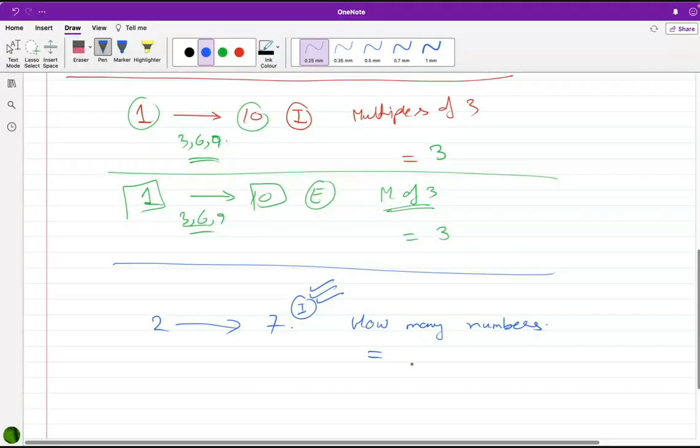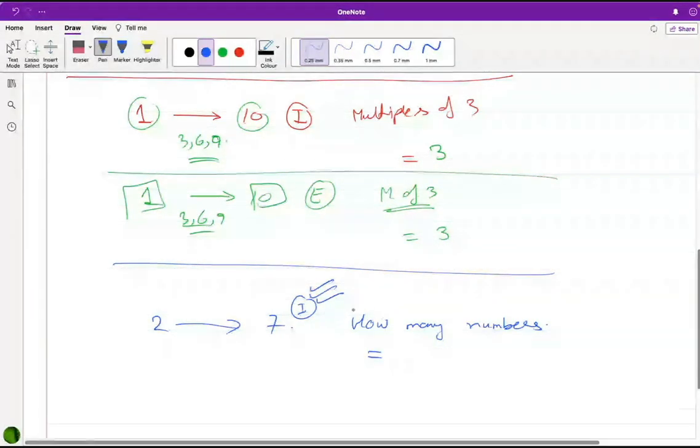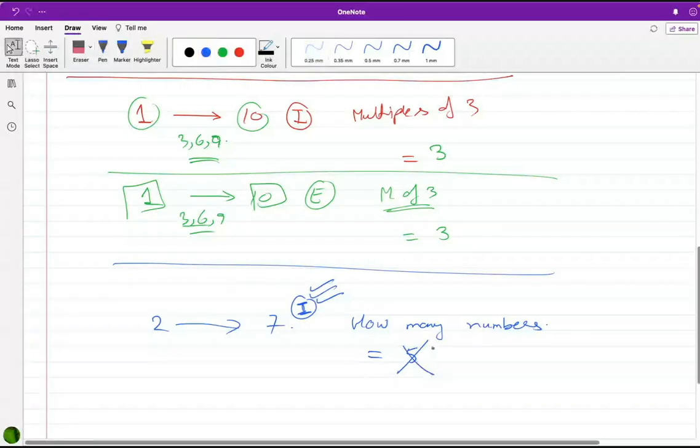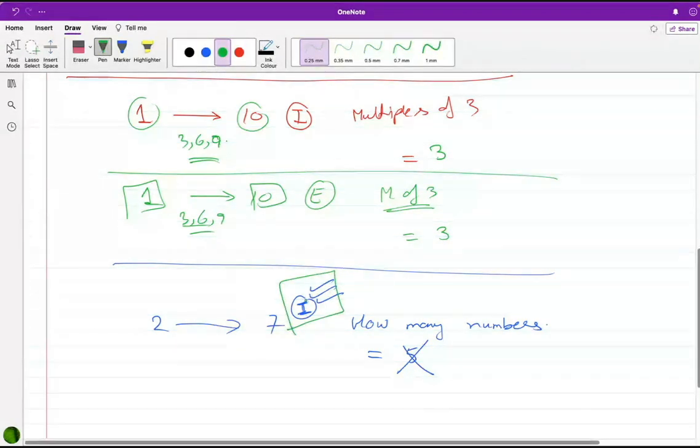Yes, integers. From 2 to 7, there are 5 numbers. No, if we count them on our fingers, it's 6. The 2 is already included. Okay, my bad, sir.